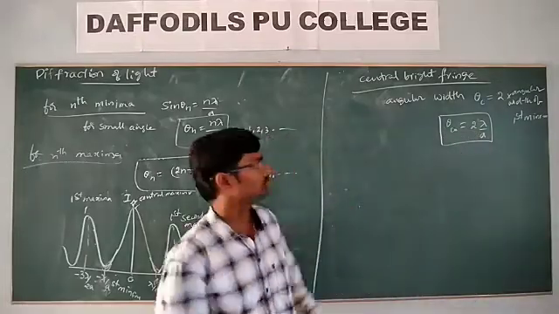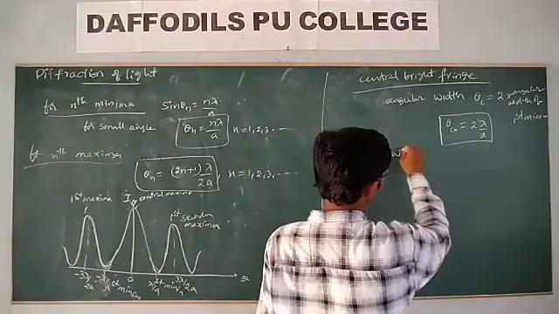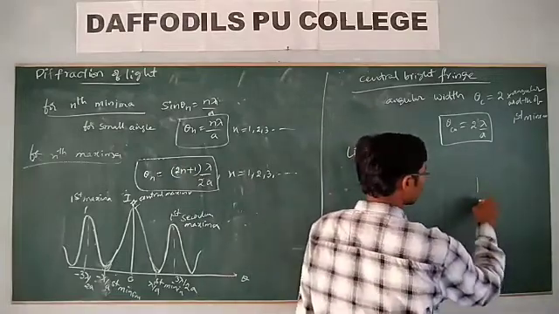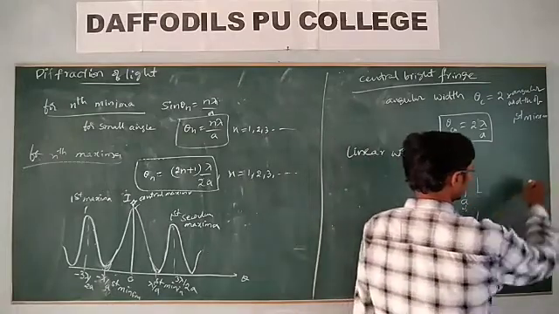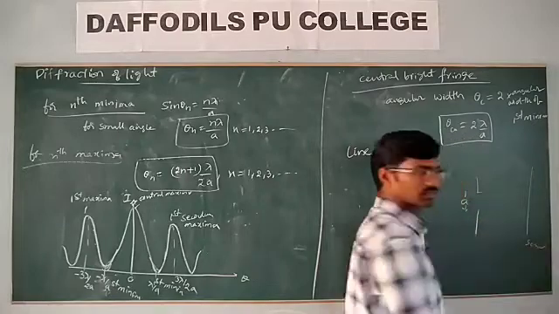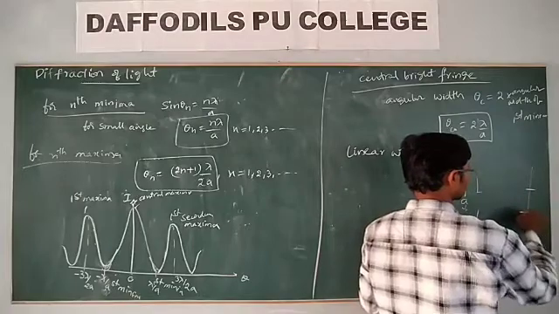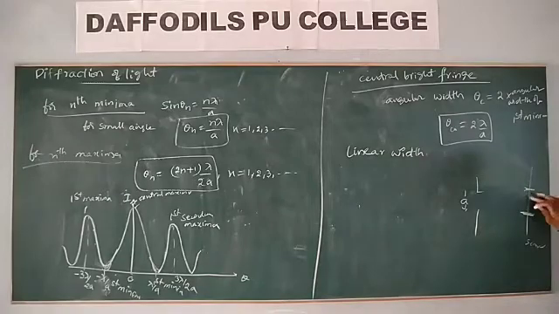Whereas the linear width of the central maximum, what about the linear width? We have already discussed that. Here we have an aperture a, and this is the screen. Is it okay? This is the central maximum, after that the minimum, again maximum, again maximum.